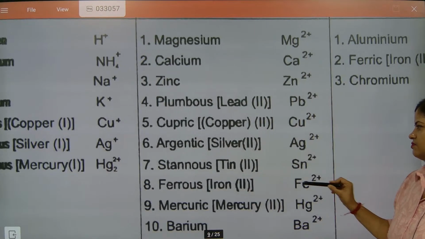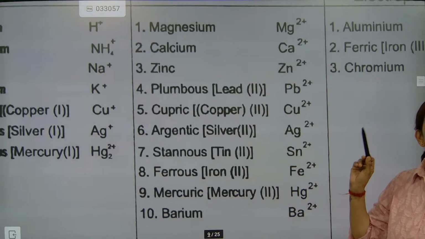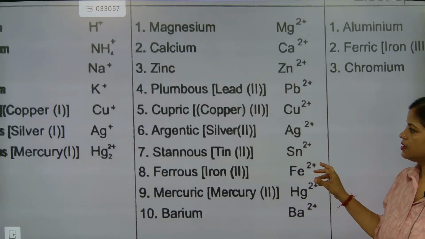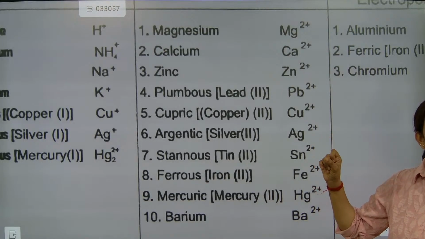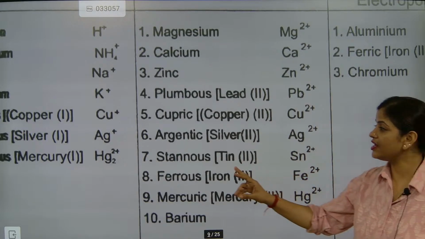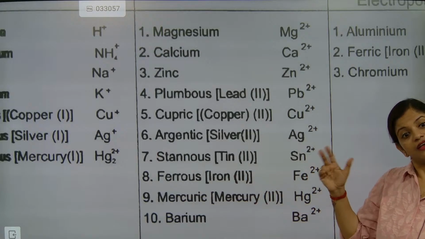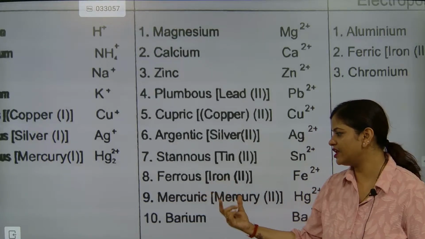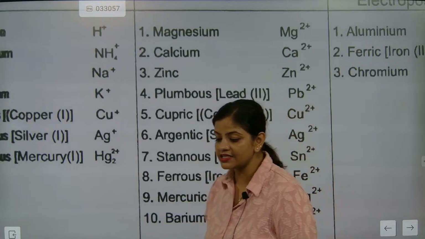They'll not ask this one. They'll not ask also this one. But this is important. Cuprous and cupric. Ous means 1. Ic means 2. Argentus 1, argentic 2. So here ferric and ferrous. Ferrous 2. Ferric 3. Here 2 and 3 it is there. Now here you remember this one. Ferrous and barium. Barium is Ba2 plus.